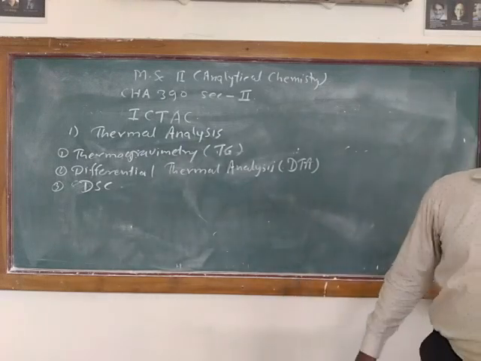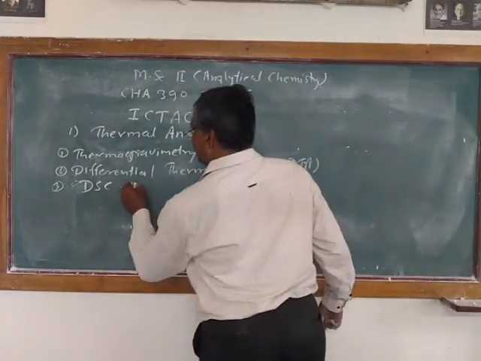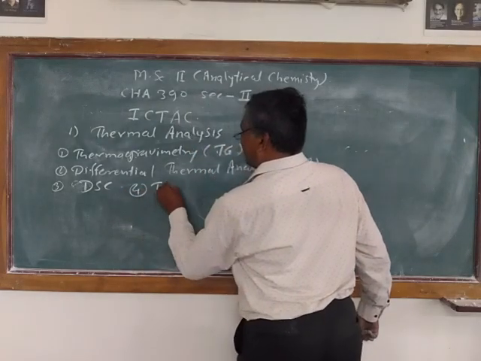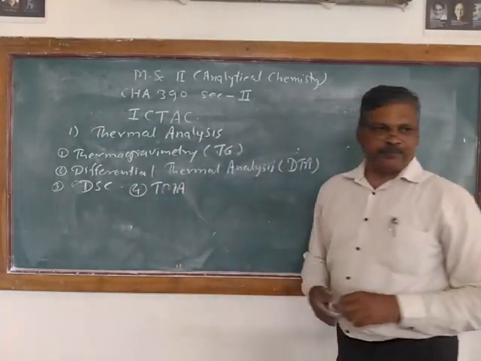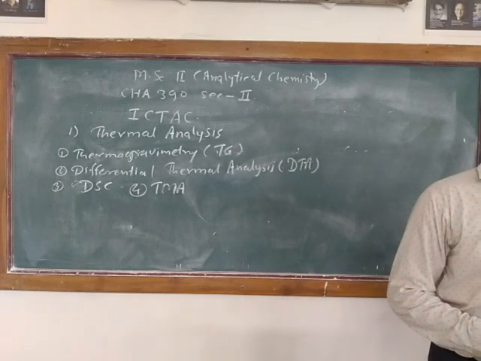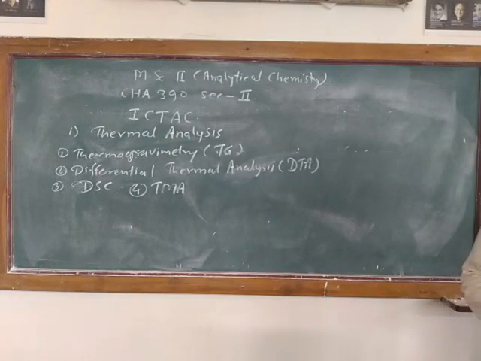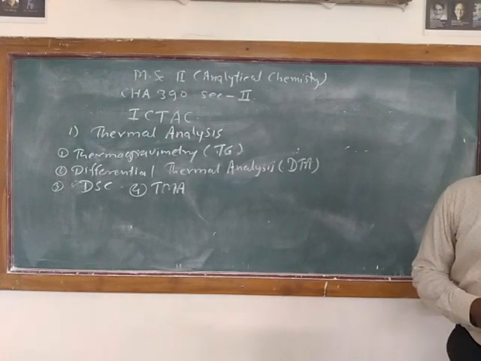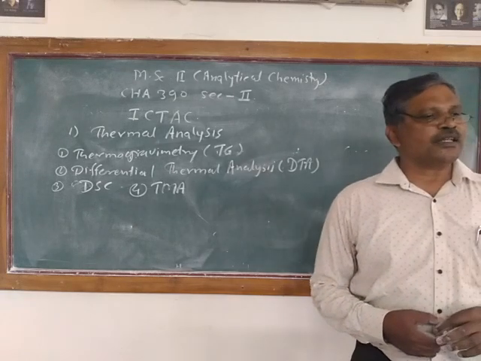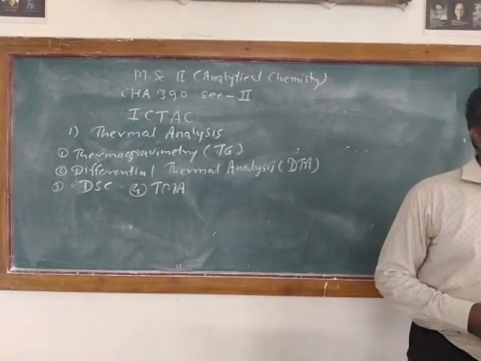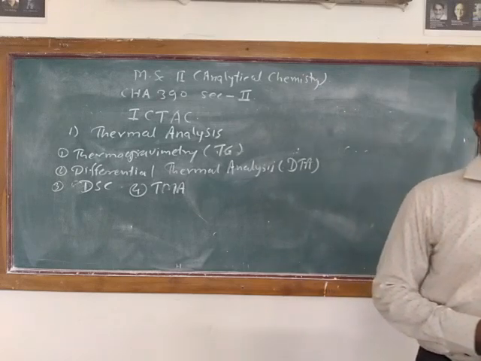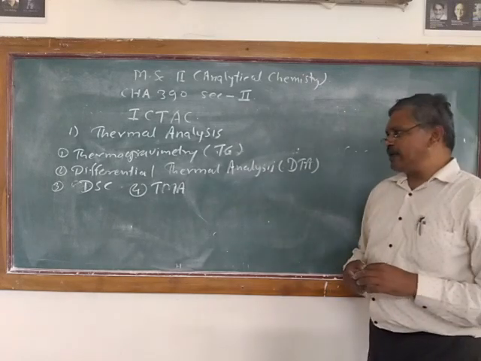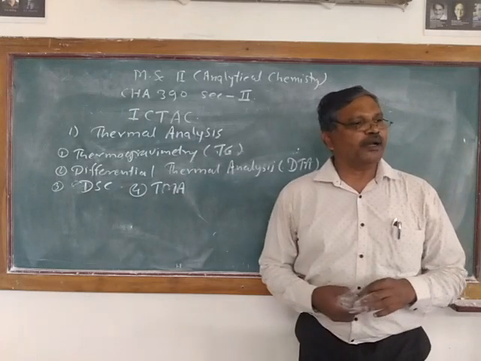Then we have thermomechanical analysis. Number 4 is thermomechanical analysis, TMA, in which the deformations of the substance are studied, and it is used for mechanical changes and expansion of that material. The mechanical changes and the expansions of that material can be studied by using this TMA technique.